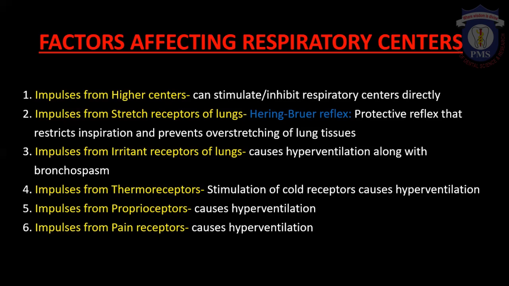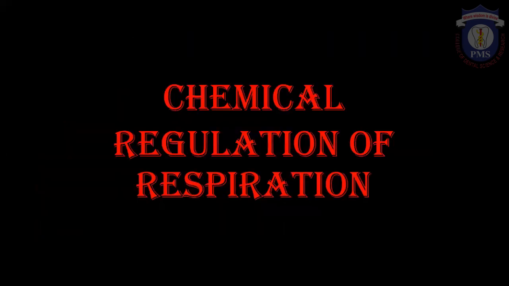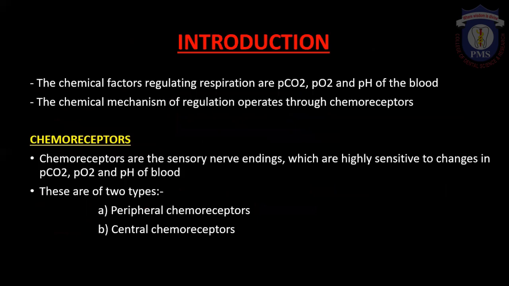of respiration. Now let's see the chemical regulation of respiration. The chemical mechanism of regulation of respiration is operated through the chemoreceptors, which respond to changes in blood such as hypoxia, hypercapnia, and acidosis. That is, whenever the PO2 is decreased, PCO2 is increased and pH is decreased. What will these chemoreceptors do? They will detect these changes and correspondingly give information. So this is the function of chemoreceptors.